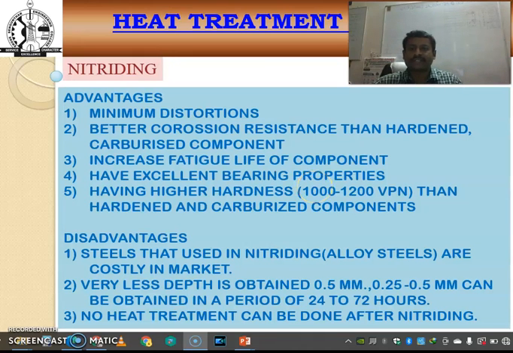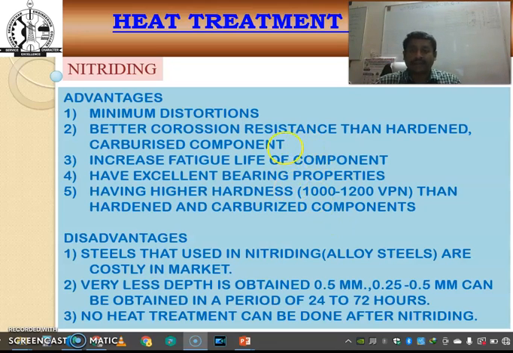Some of the advantages of the nitriding process are: after nitriding, minimum distortion takes place, and the components get better corrosion resistance than hardened and carburized components. Also, the fatigue life of the component is increased, and it has excellent bearing properties. Bearing properties are also increased, and hardness is increased up to 1200 hardness number, which is higher compared to a carburized component.